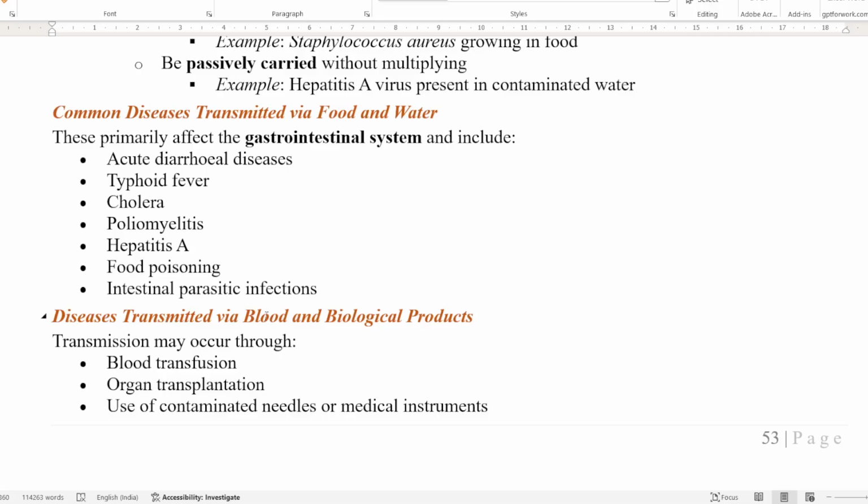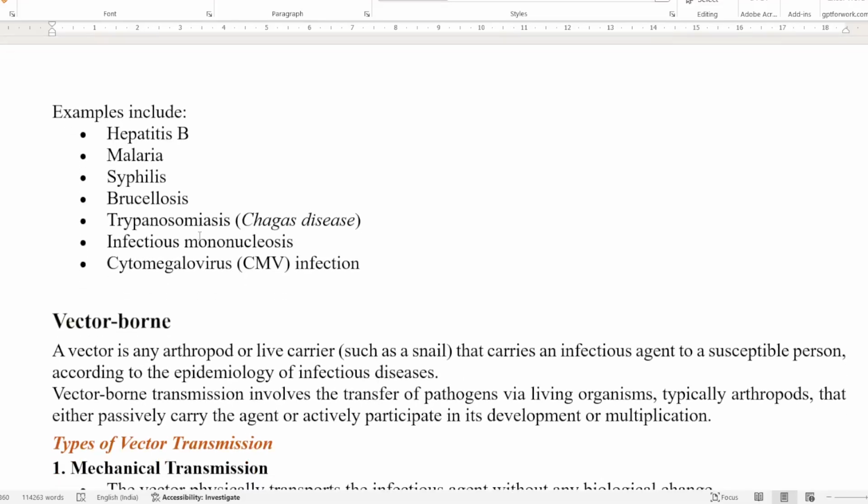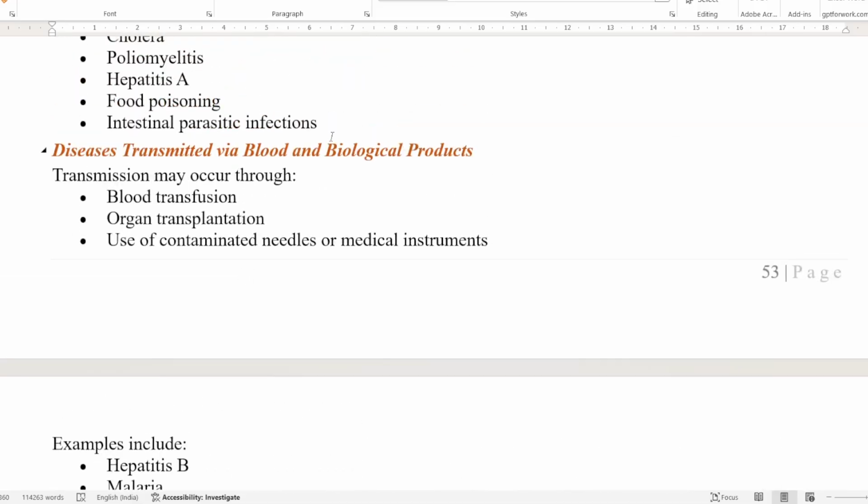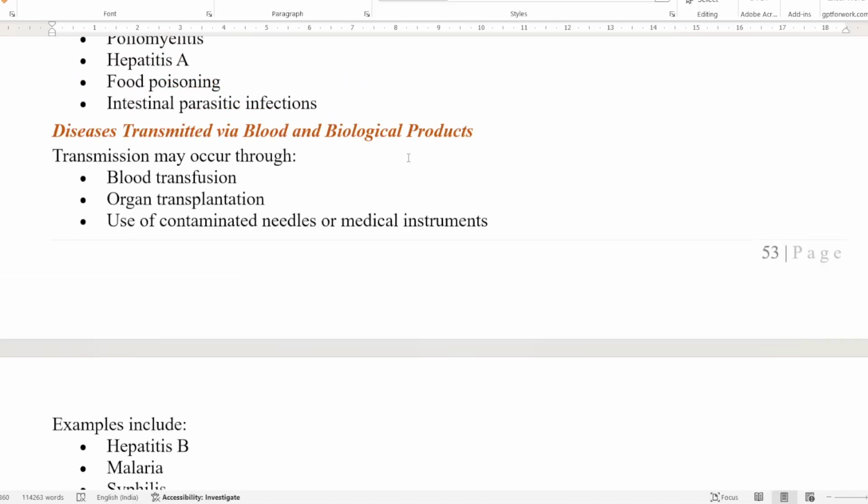When we talk of blood and biological products, the transmission is occurring through blood transfusion, organ transplantation, use of contaminated needles, or medical instruments also. Examples are hepatitis B, malaria, syphilis, brucellosis, infectious mononucleosis. These are certain infections which are transmitted through blood and biological products.